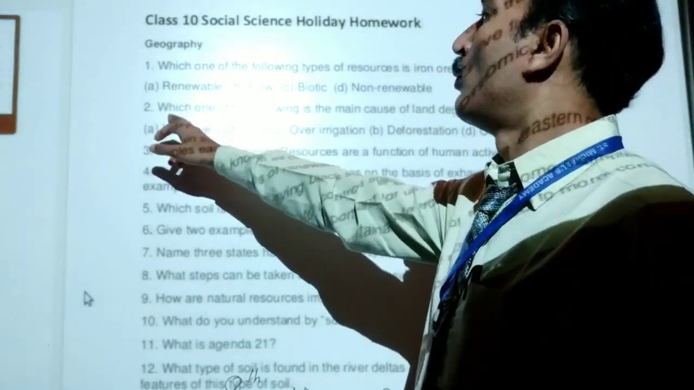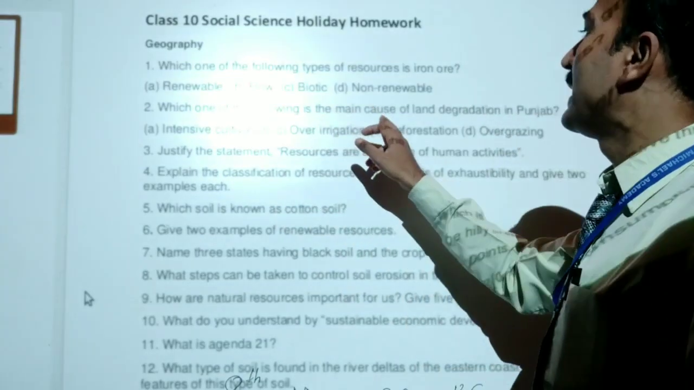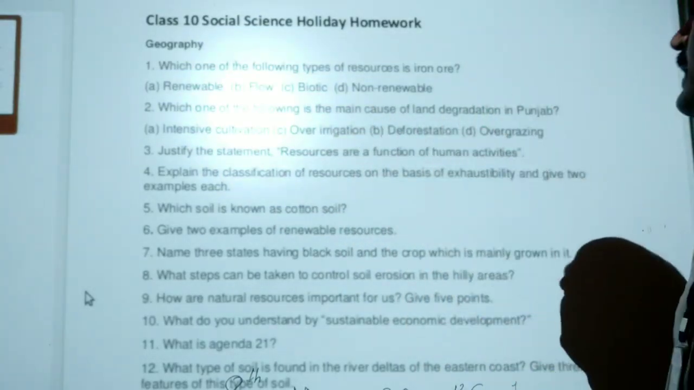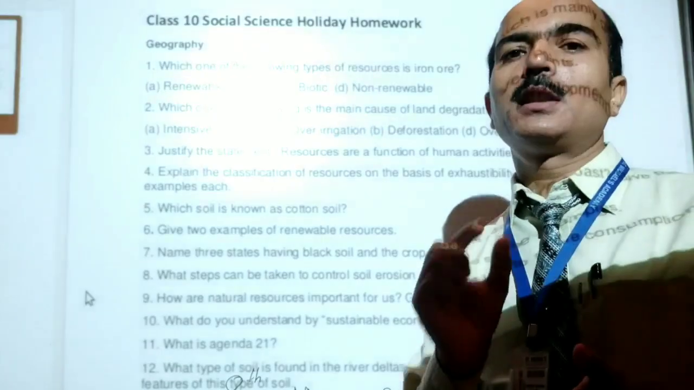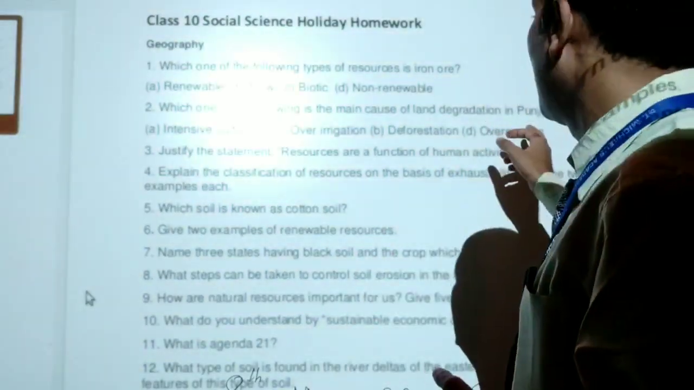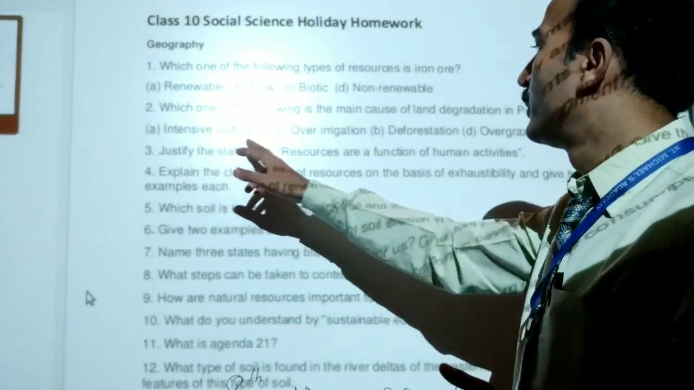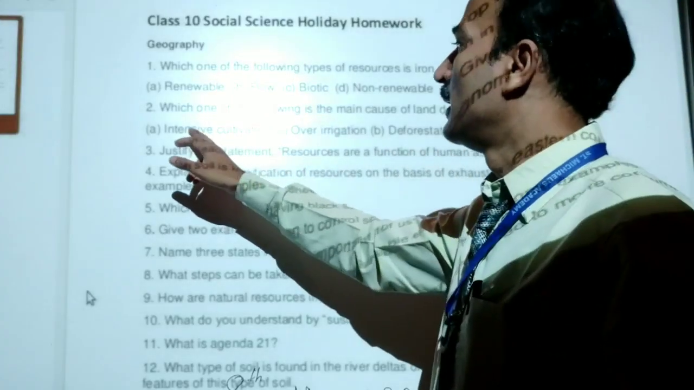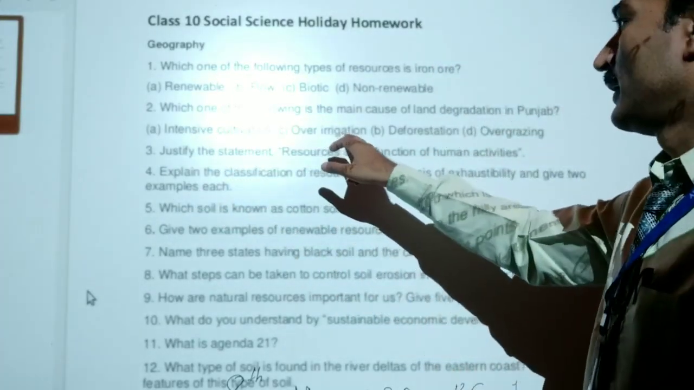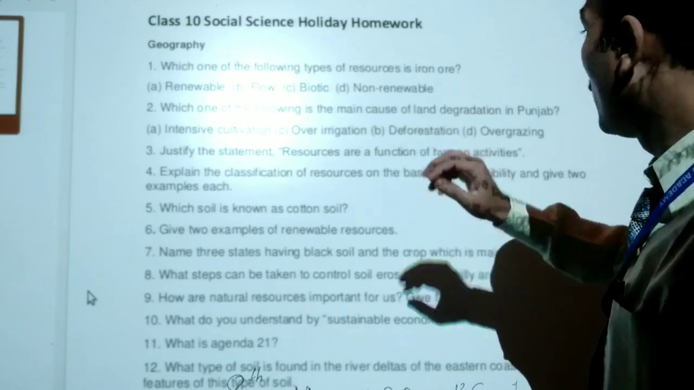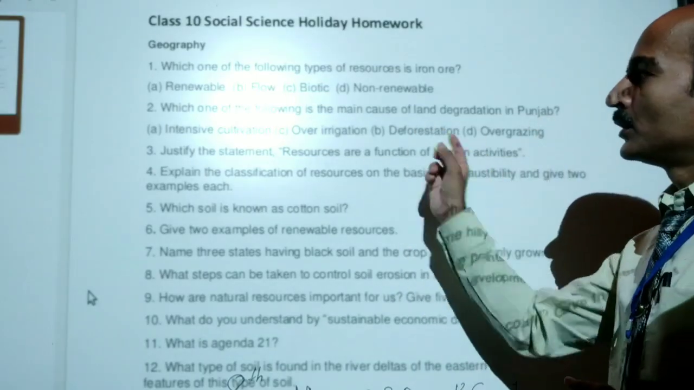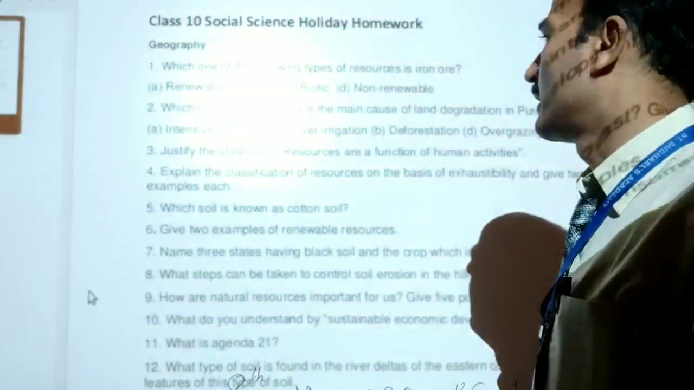Question number 2 is, which one of the following is the main cause of land degradation in Punjab? What are the main reasons of land degradation in Punjab? 4 answers are given: intensive cultivation, over irrigation, deforestation and overgrazing. So you have to select which one is a right answer.